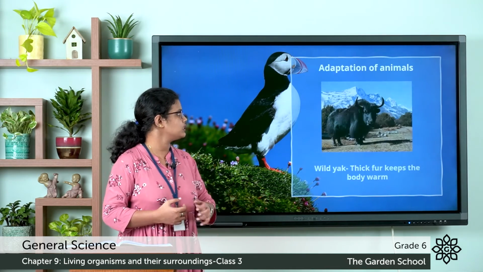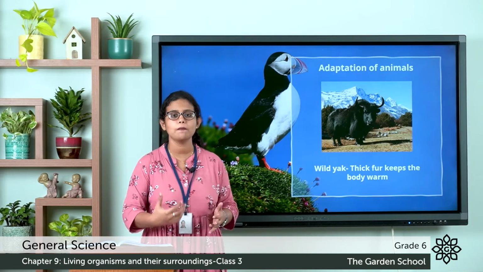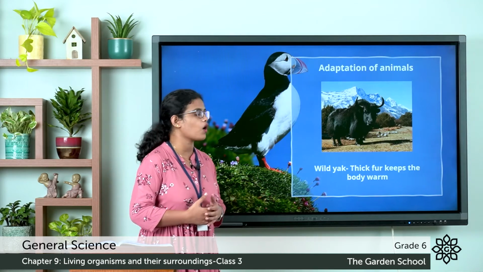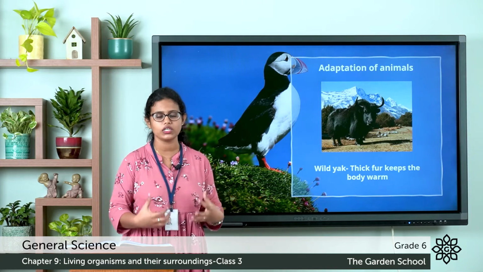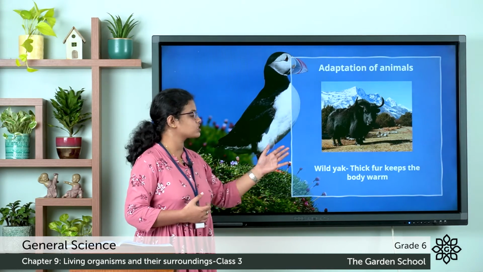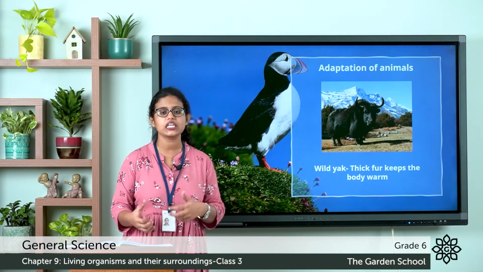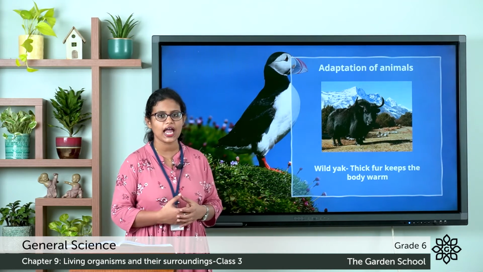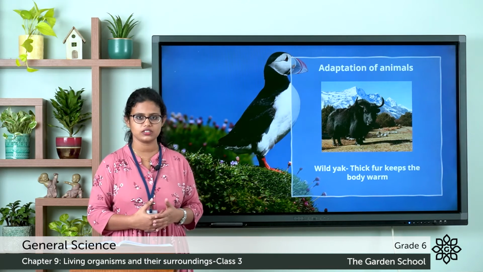The next animal is the wild yak that lives in mountain regions. You can see the wild yak's body is covered with thick fur which almost touches the ground, and this thick fur keeps the body warm. Another thing is that it has short legs that help to conserve heat.